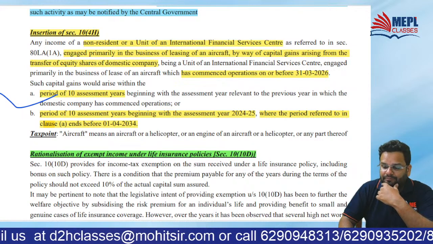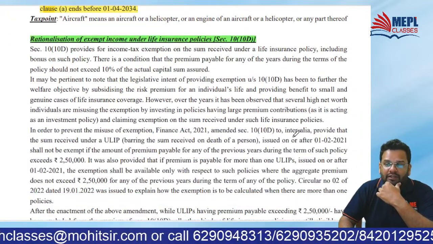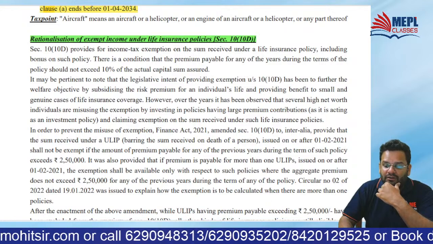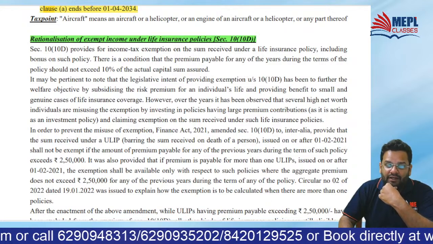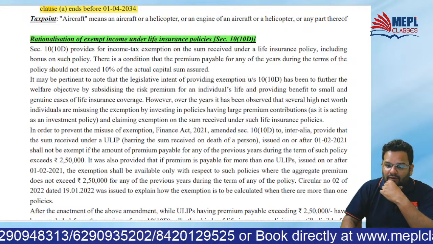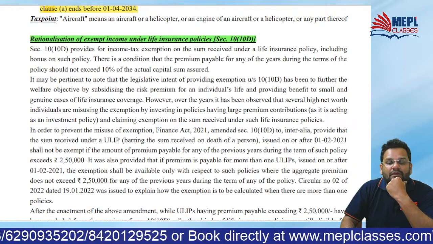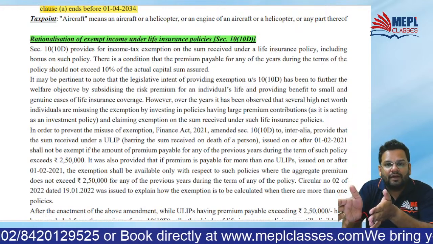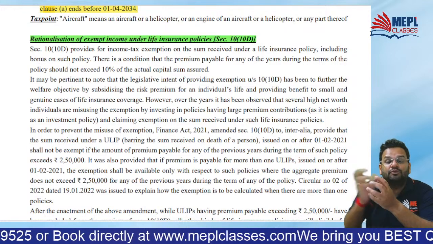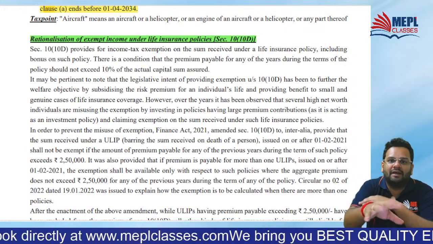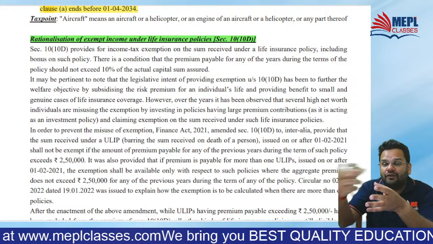Okay, then after that, one provision, whenever some LIC proceeds from life insurance, saying LIC is incorrect, life insurance.